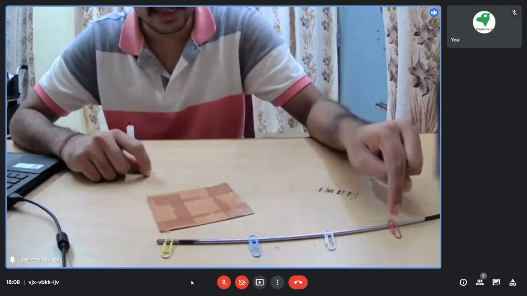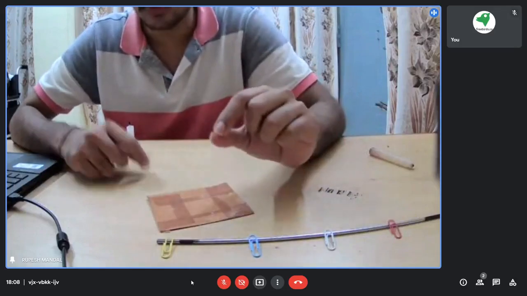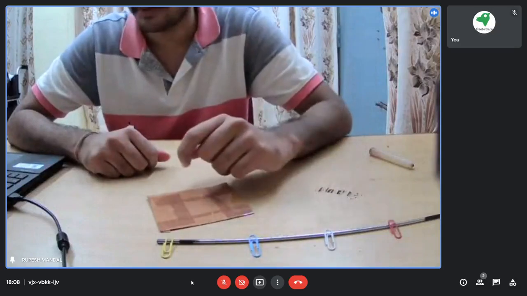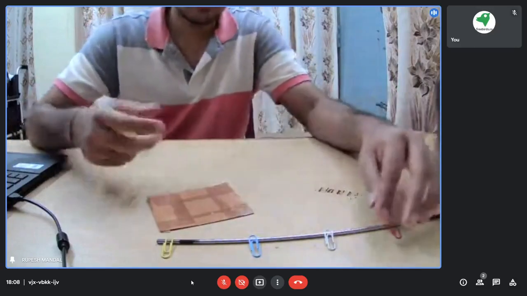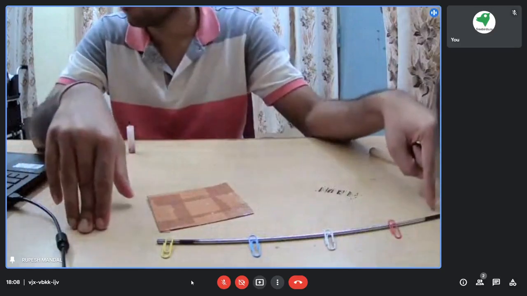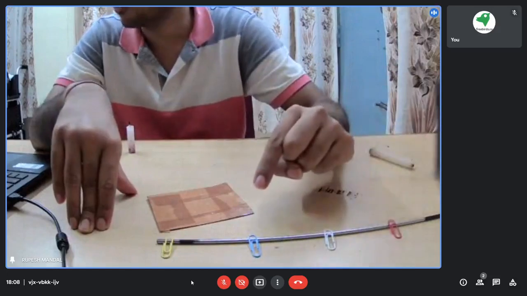By putting wax on the paper clips, they will be fixed on the metal strip. Then we will apply heat from one end and check how heat is flowing.